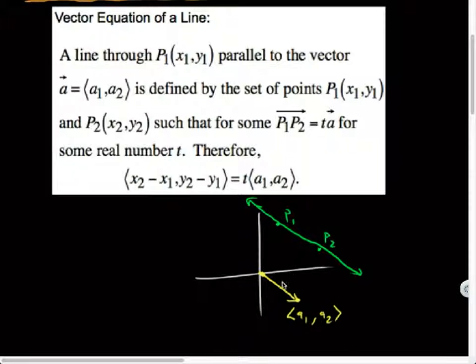So some scalar multiple of a, if I have t times a, I'll end up getting the same vector that it is from P1 to P2. They might not have been the same length to begin with, but multiplying by some value of t will account for that. So this t, like I said, we'll later on use to represent time.